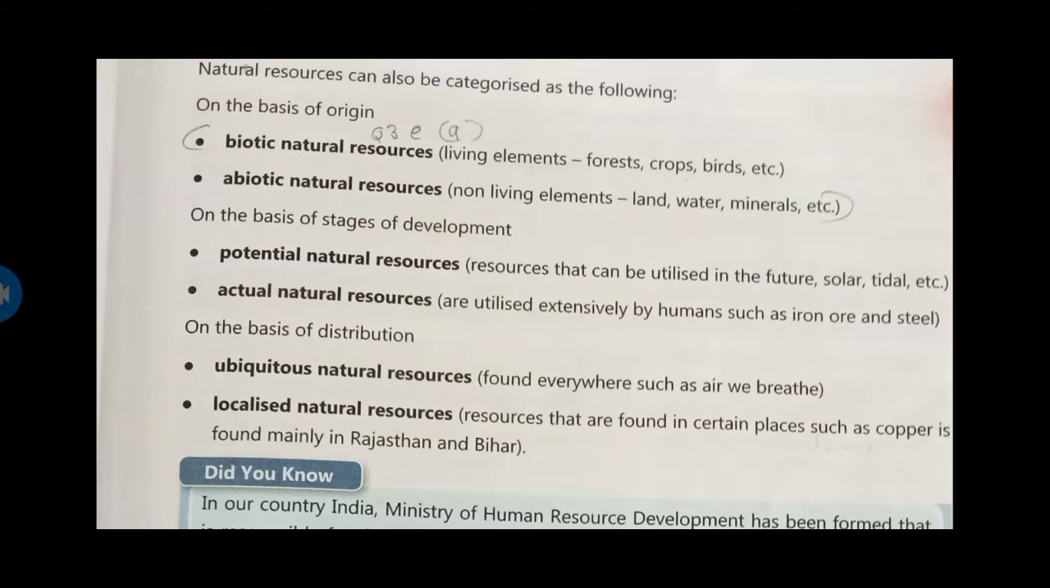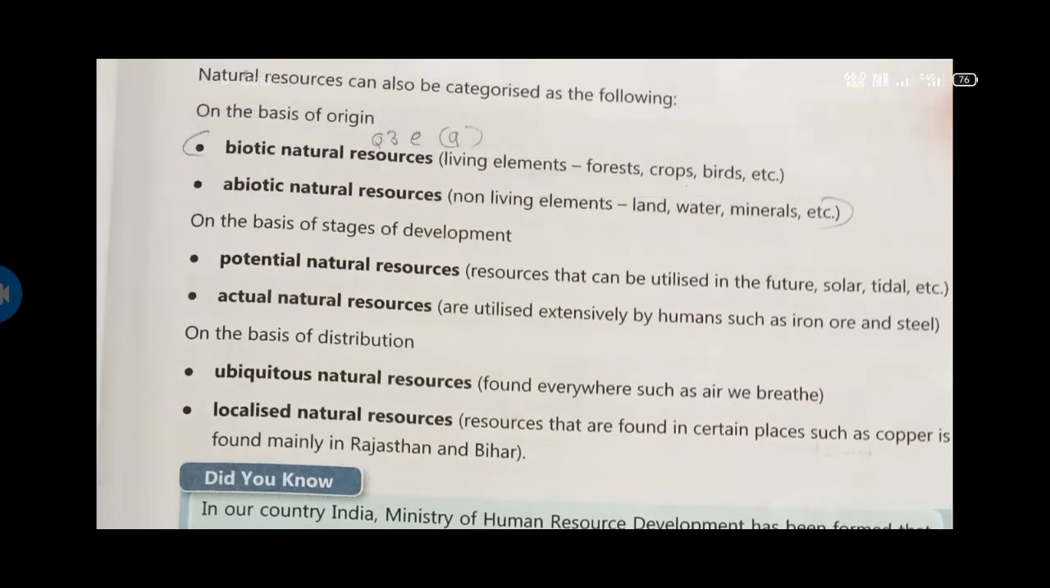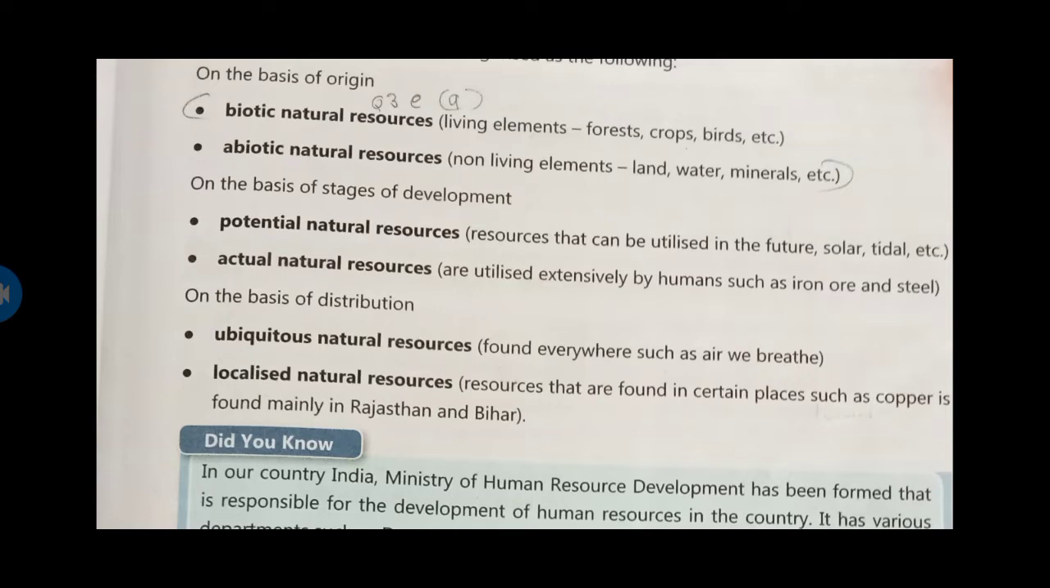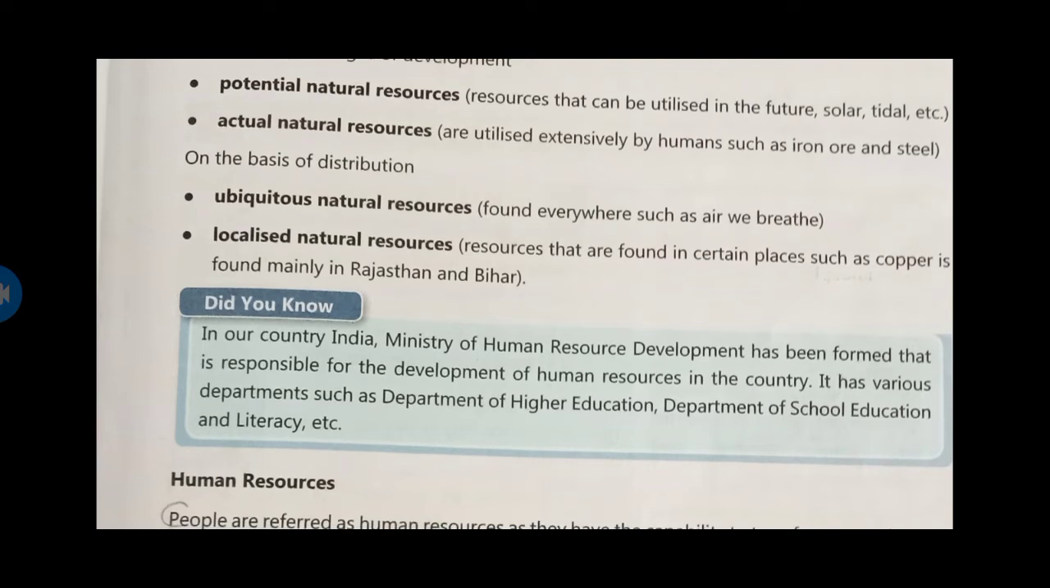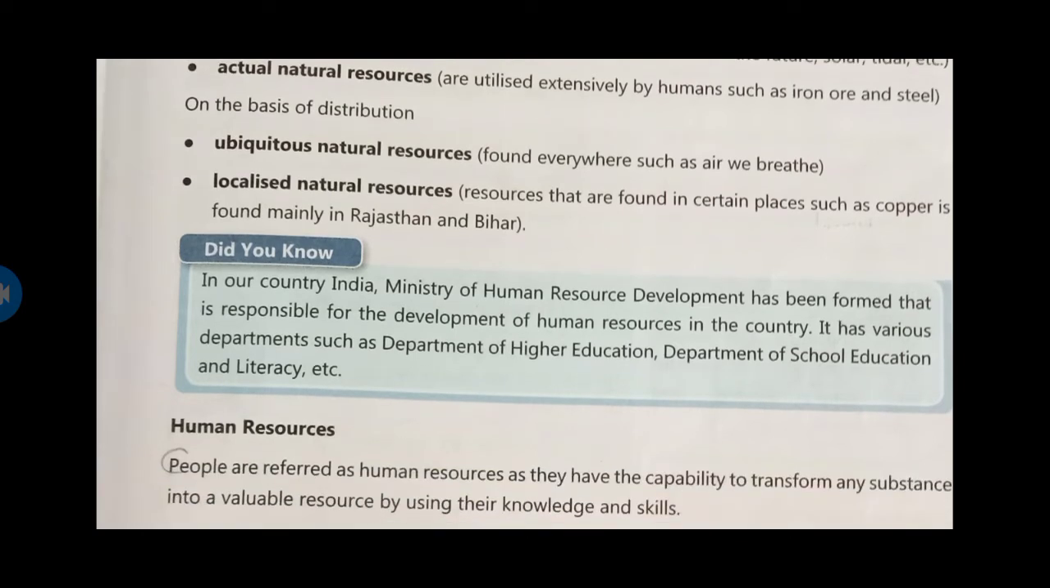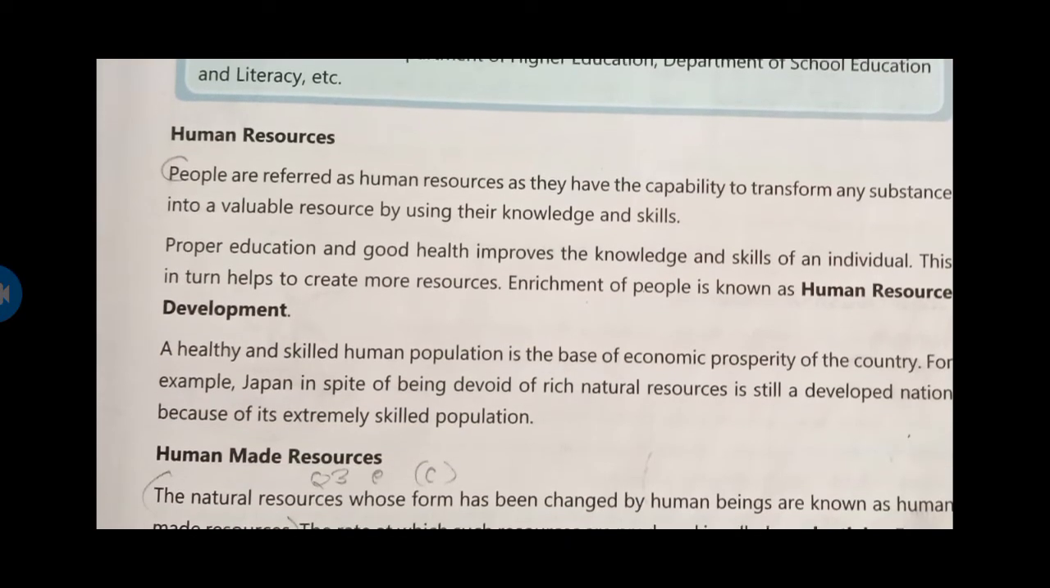On basis of stages of development, the development of these resources, potential natural resources and actual natural resources. Potential natural resources are the resources that can be utilized in future. Whereas actual natural resources are used today also, that are used today by humans. Now on basis of distribution, there are ubiquitous natural resources which are found everywhere, and localized natural resources are found in certain places. Now let's talk about human resource.